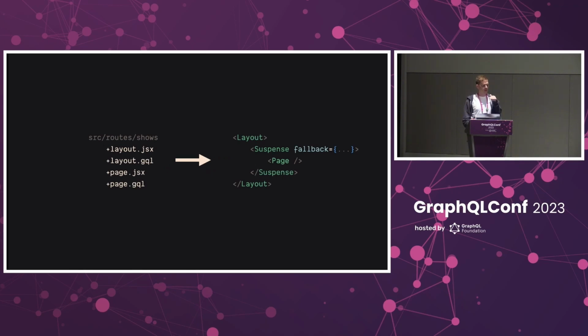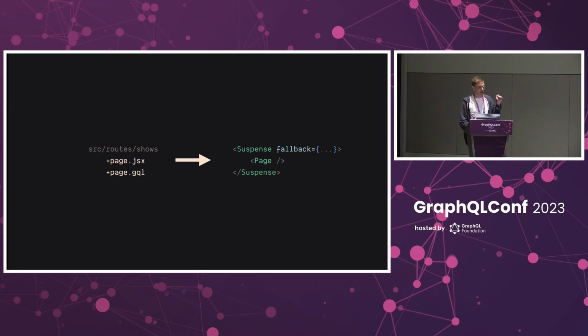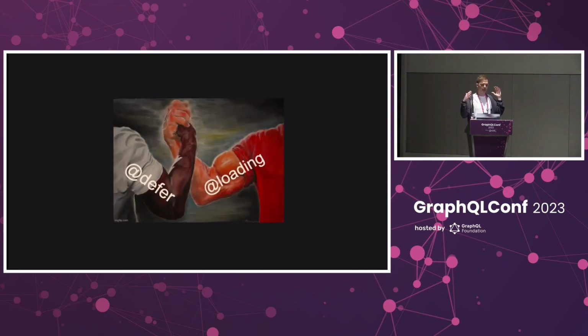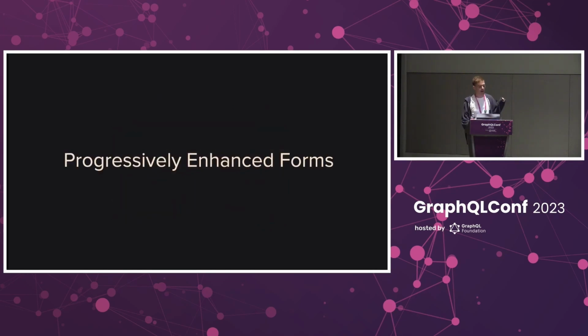And so I think the easiest way to see this is to consider the pattern we saw earlier. The defer directive removes the need for the separate components, but again, we still need something to pass to that fallback prop, and that's where the loading directive comes in. And so I really think that these two are perfect matches for each other. Defer helps you choose what fields are important, and loading helps you render that loading state while the important fields are loading.